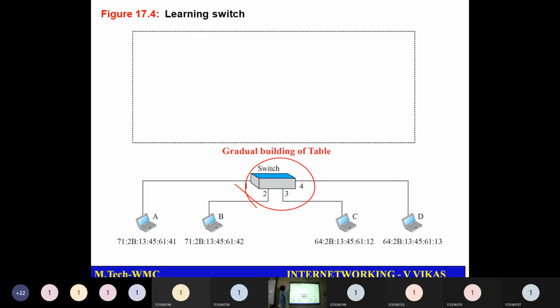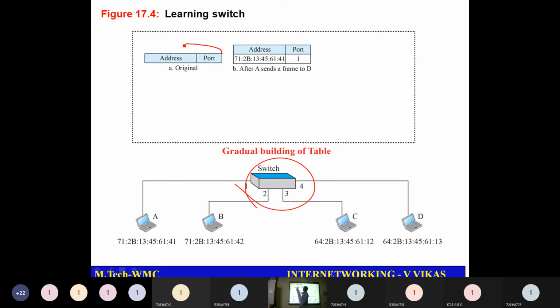So first see here, gradually it will be building the table. This is one of the important questions. They will ask how switches or bridges learn about the topology, or how they will be building the corresponding switching table. So see here, first the original packet you are going to have address and the corresponding port.